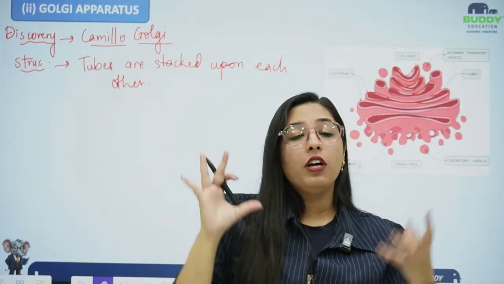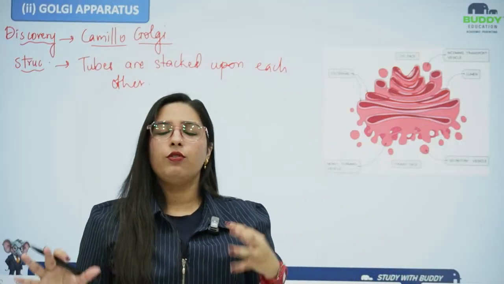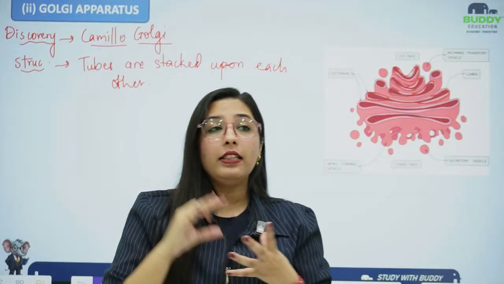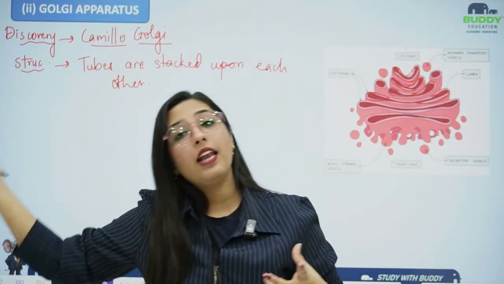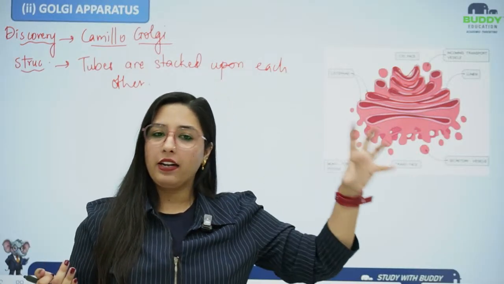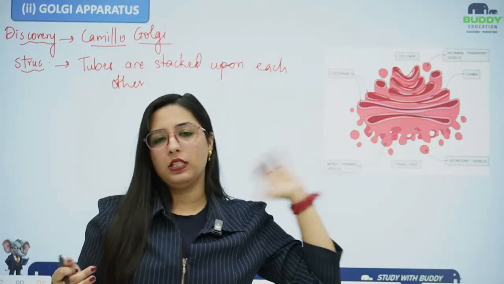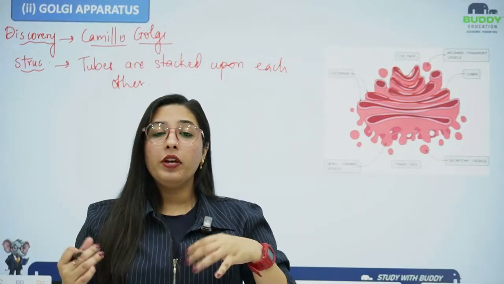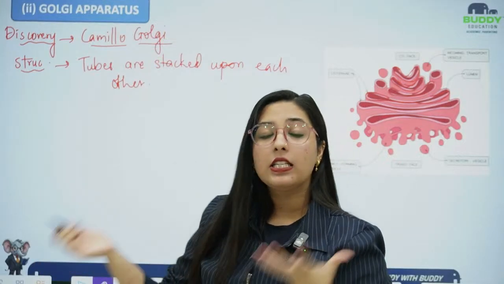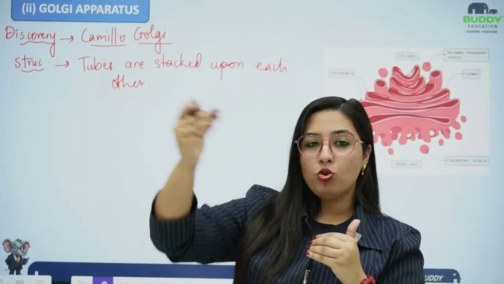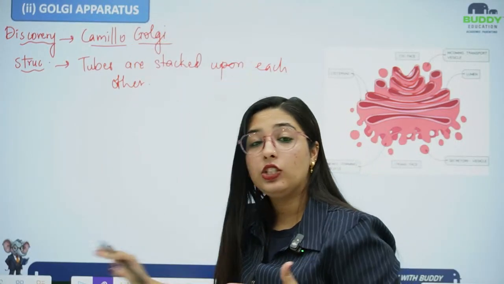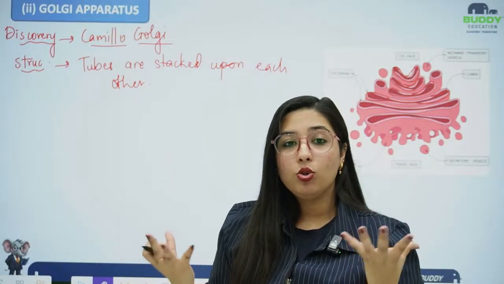Okay. And if the products are not good enough that I can transport or travel from one place to another, then they will be going to the discardation room, that will be lysosomes. So these four are connected to one another: the factory will be producing the goods, that is proteins and lipids. They are already produced. Then where will they be going? They will be going to the packaging house, and the packaging house is the Golgi apparatus. And after the packaging, they will be going to the storage or the discardation. For the storage, the vacuoles are there, and for the discardation, we have lysosomes.